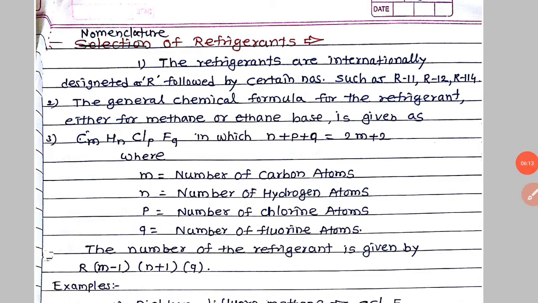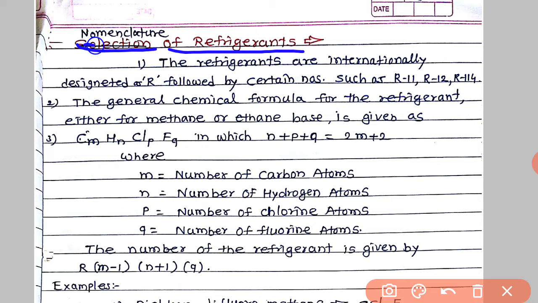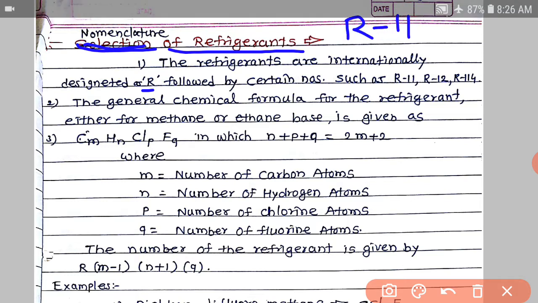Now we have to go for nomenclature of the refrigerants. How to do nomenclature of the refrigerants? See here, refrigerants are internationally designated as R. They start with R, as R11, R12, R13, R114.